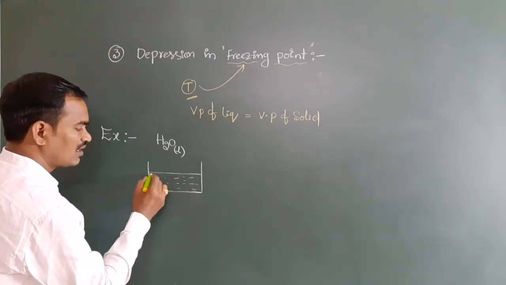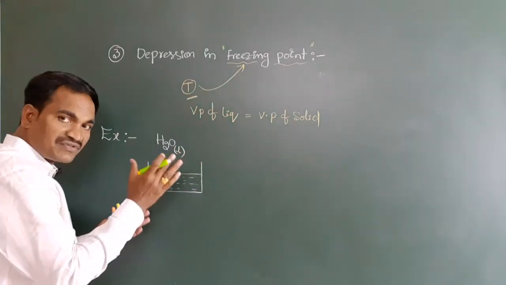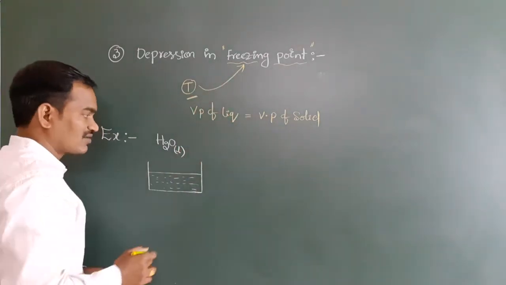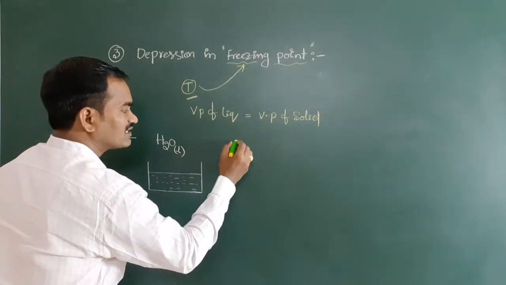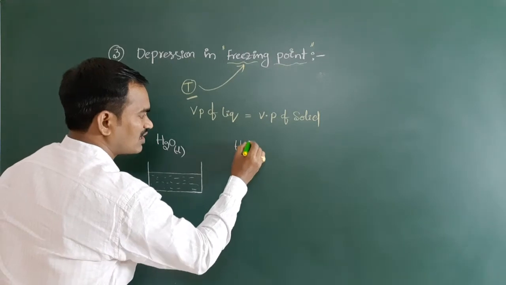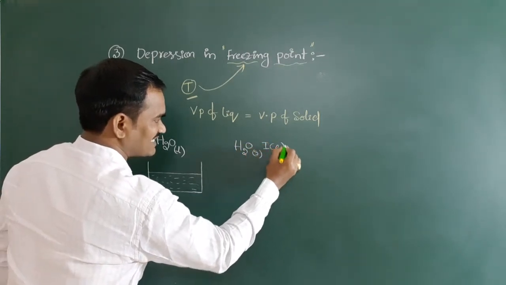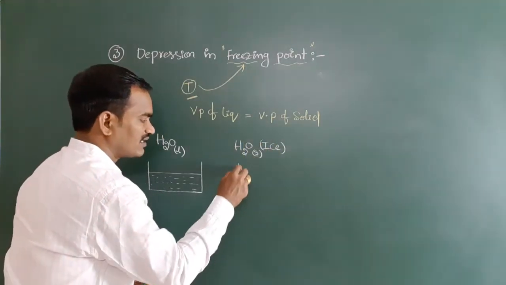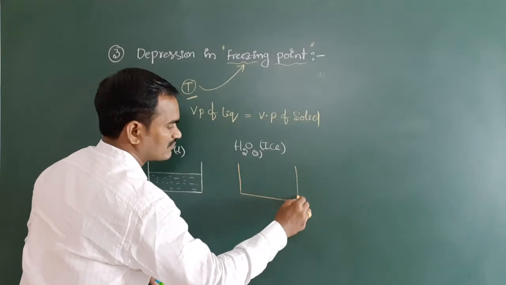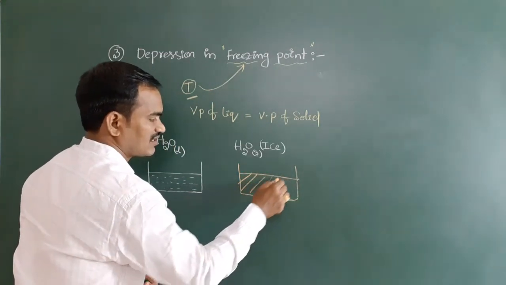If you want to understand this concept in a detailed manner, we have to take this example. Now here, water in the solid form means what? That is nothing but ice. Just imagine this is ice form.